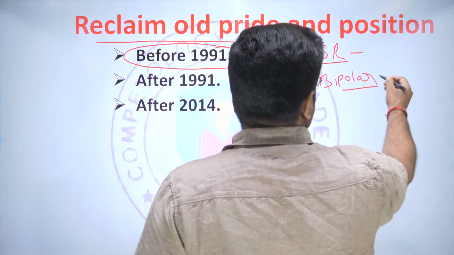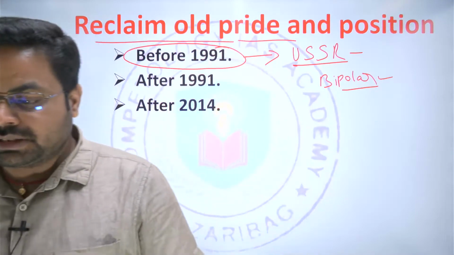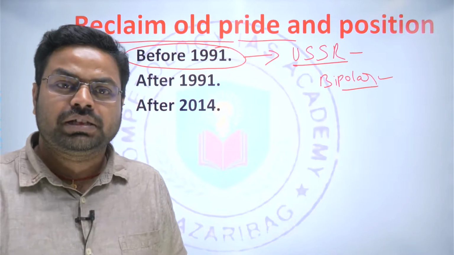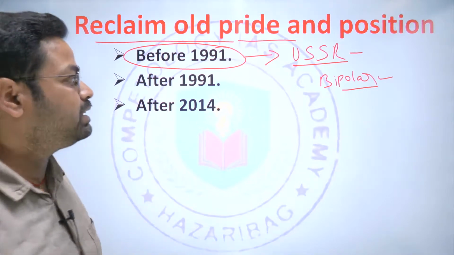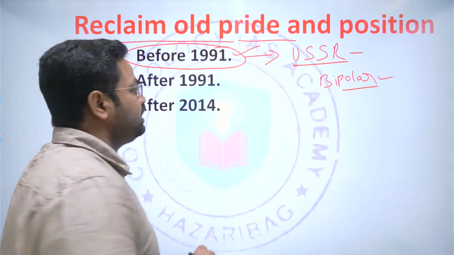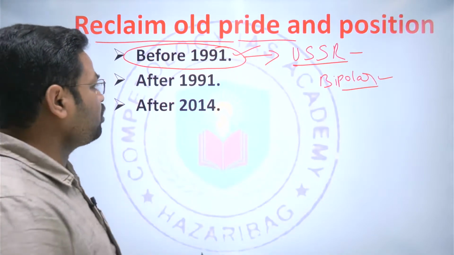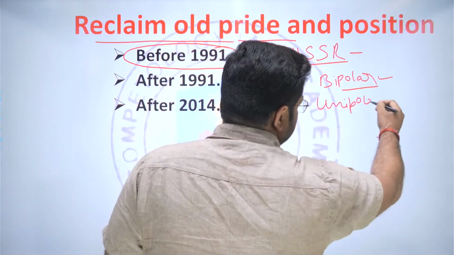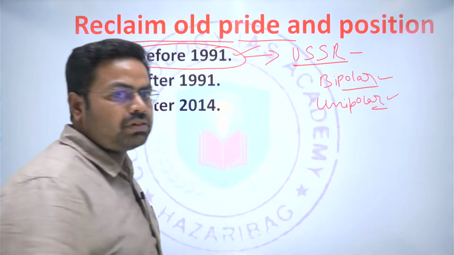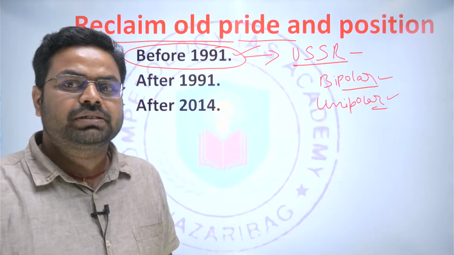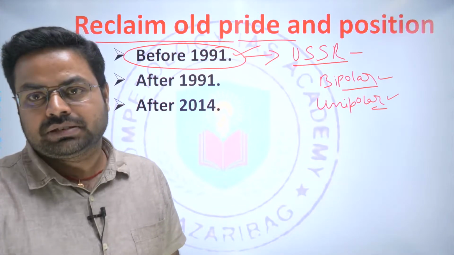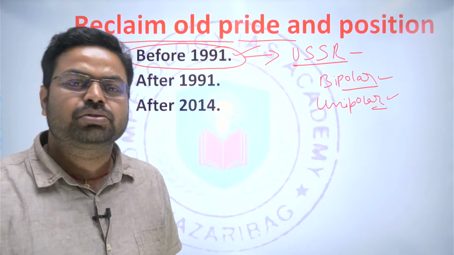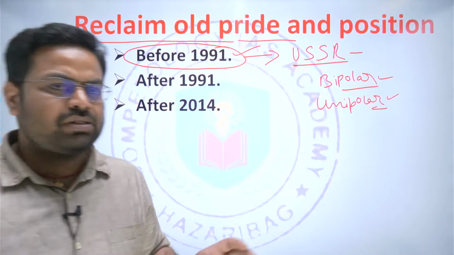right? Two major powers, two world powers, existed at that very time. One was the USSR and another was the United States. But after the disintegration of the USSR in 1991, gradually the world got converted into a unipolar world, right? The only major power left in the world was the United States. China was a rising giant, a rising tiger, but economically at that time China was not so strong. So China used to keep aside from this kind of world politics.